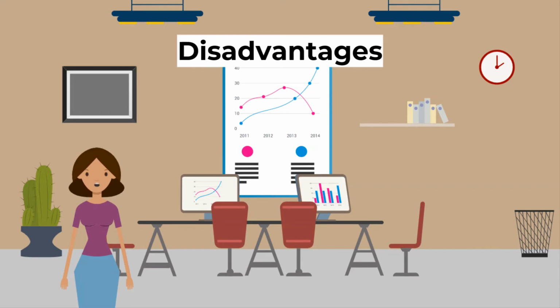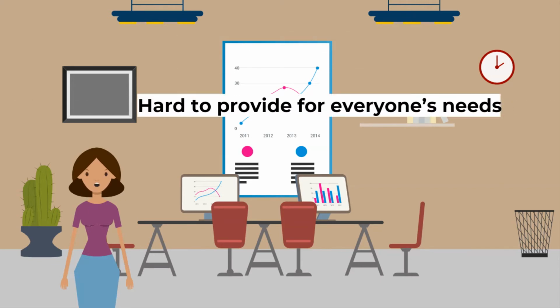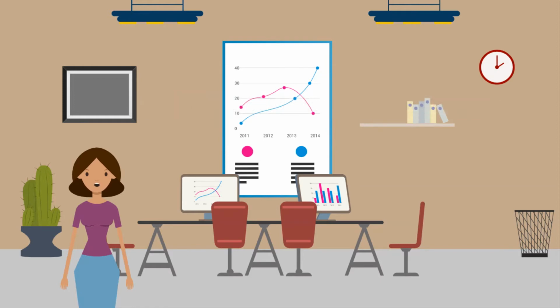Disadvantages of command economic systems are: it is hard for central planners to provide for everyone's needs. This challenge forces the government to ration because it cannot calculate demand since it sets prices. There is a lack of innovation since there is no need to take any risk. Workers are also forced to pursue jobs the government deems fit.